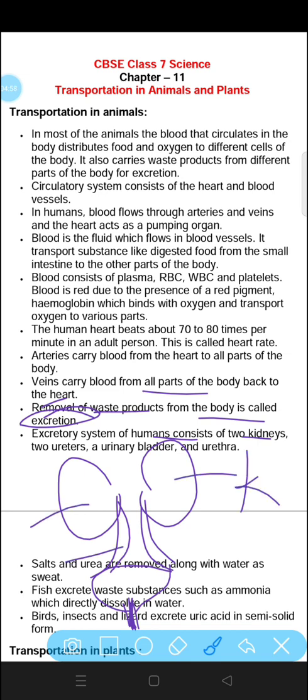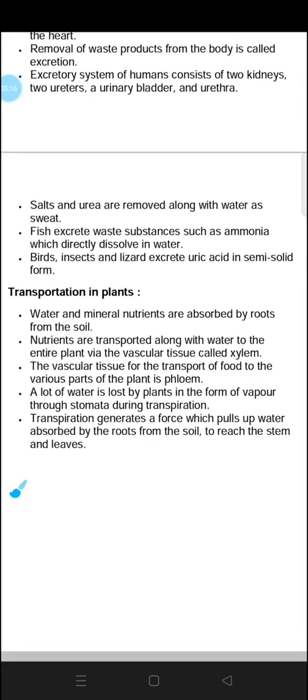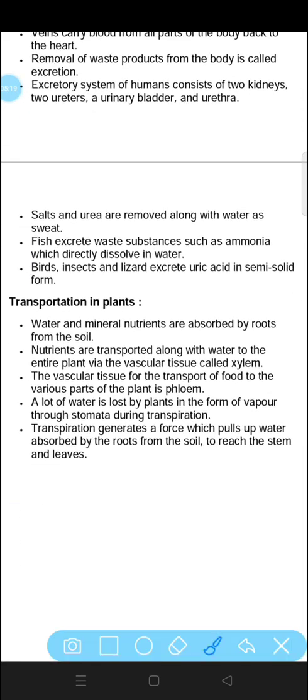These are ureters, tube-like structures. They are called ureters, and here it is the urethra or urinary opening. These all are the different parts of the excretory system of humans. Now salt and urea are removed along with water as sweat. Whenever we feel very hot, such as during the summers, we sweat, and with that sweat the salt and urea are removed. So sweating also causes coolness in our body.